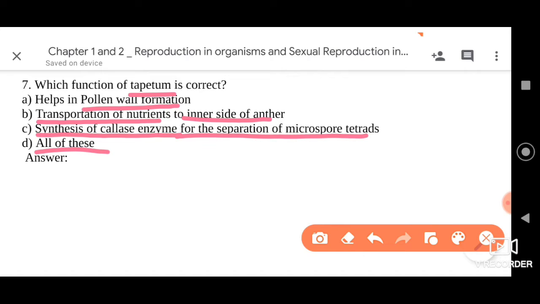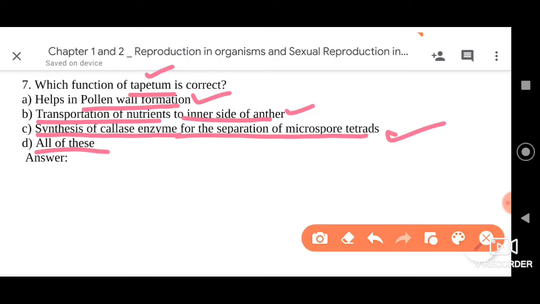Of course, the tapetum, as I said in the previous question itself, is important for the synthesis of callase enzyme for separation of pollen tetrads or microspore tetrads. That we know now. It is also important as the nutritive tissue, so it is important for transportation of nutrients to the anther. Other than that, it also helps in pollen wall formation. I have told you that the tapetum secretes Ubisch bodies which get covered with sporopollenin, and it also helps in the formation of the pollen wall. So all these options are correct.